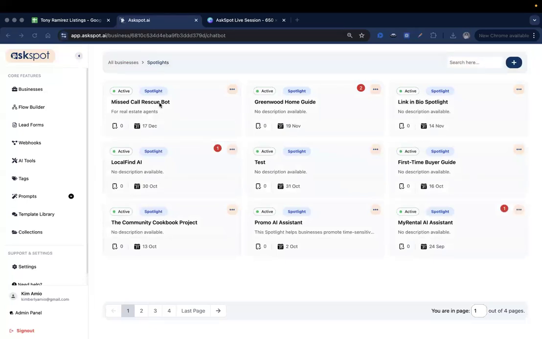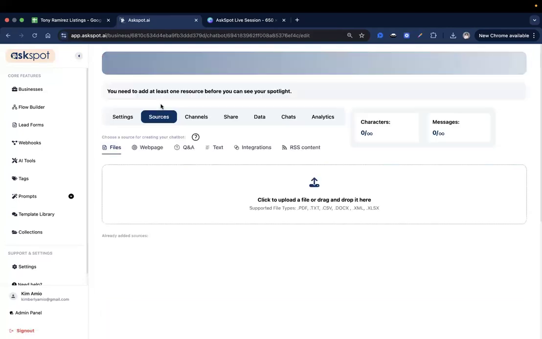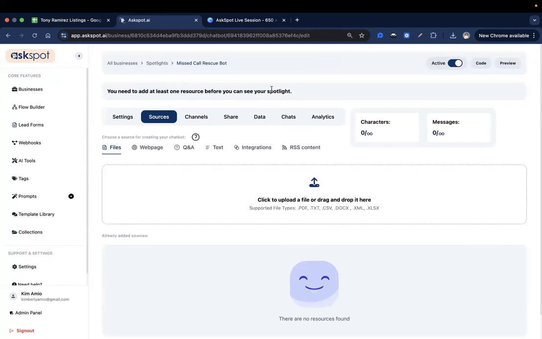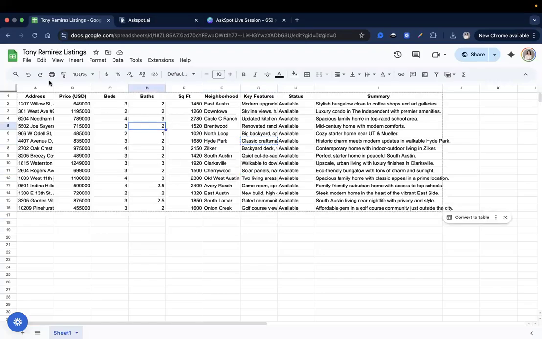All right, there you go. So we have it right here. And as you can see, you need to add at least one resource before you can see your spotlight. So I will add this resource that I already prepared. So basically, it's just a Google Sheet of the agent's listings.